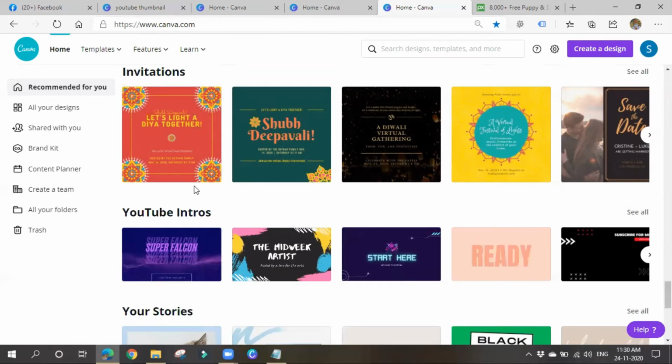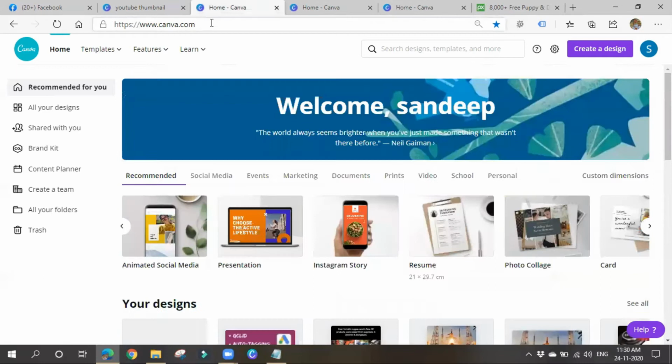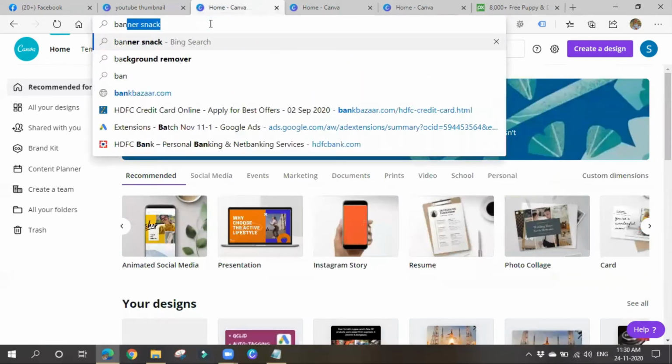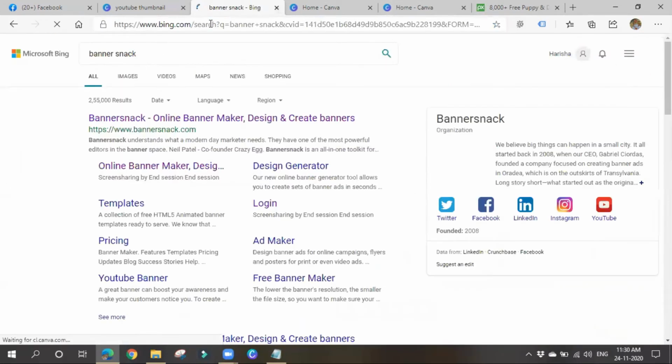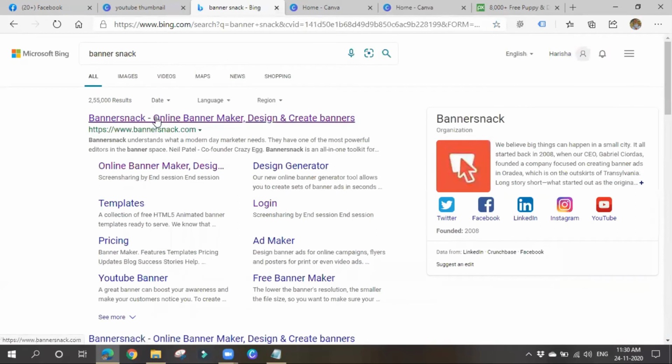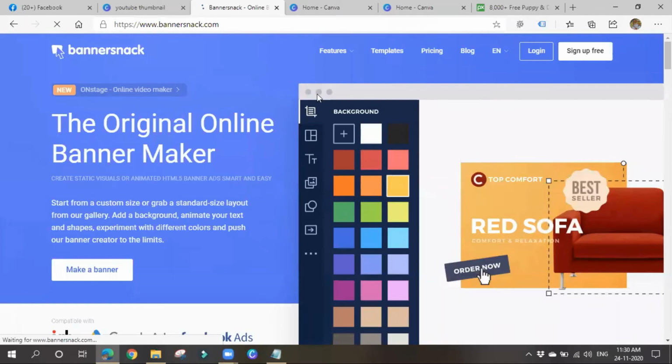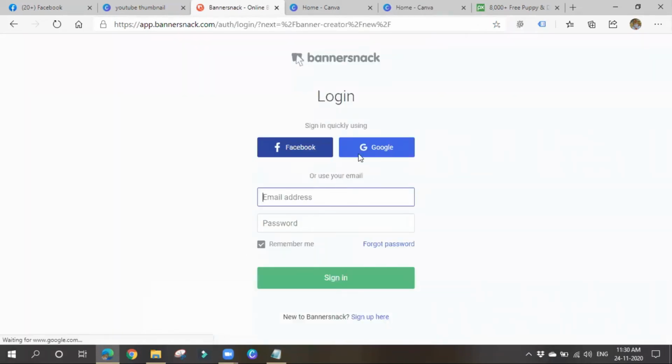Let me go for Bannersnack now also. I'll show you how it will look. So Bannersnack is also a platform where we can create such kind of images, creatives, and all in order to post on social media platforms. So you have to create an account on each and every platform, guys. That's mandatory. I'll simply click on make a banner like such. So it is asking me to log in. Let me log in.